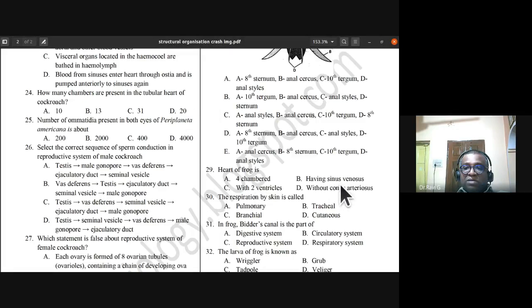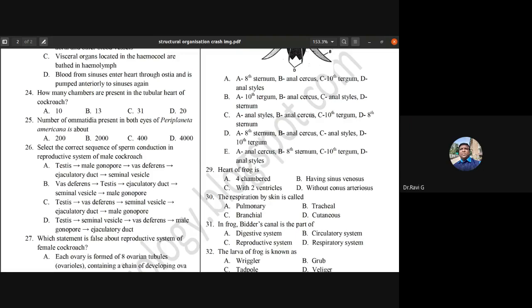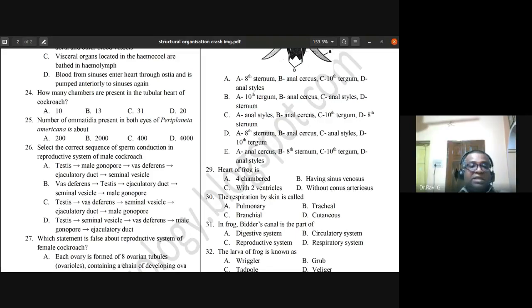So heart of frog is having sinus venosus. The respiration by skin is called, what do we call it as? Pulmonary is by lungs. Trachea is different. Bronchial is different. Cutaneous respiration. So if there is a respiration by skin, we call it cutaneous respiration. Option D. Respiration by skin is called cutaneous.